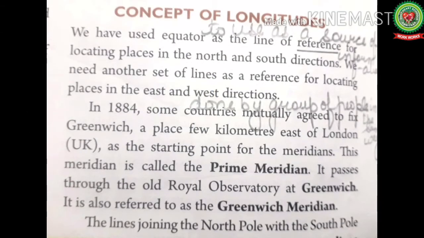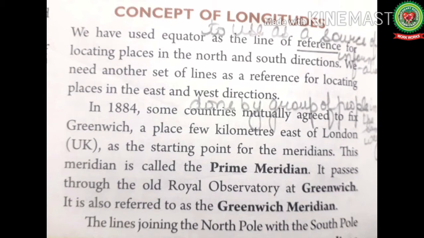Concept of longitudes. We have used the equator as a line of reference. Reference means to use as a source of information for locating the places in north and south direction. We need another set of lines as a reference for locating places in the east and west direction. It is very difficult to find the location of a place with latitudes alone. Longitudes also play an important role here.